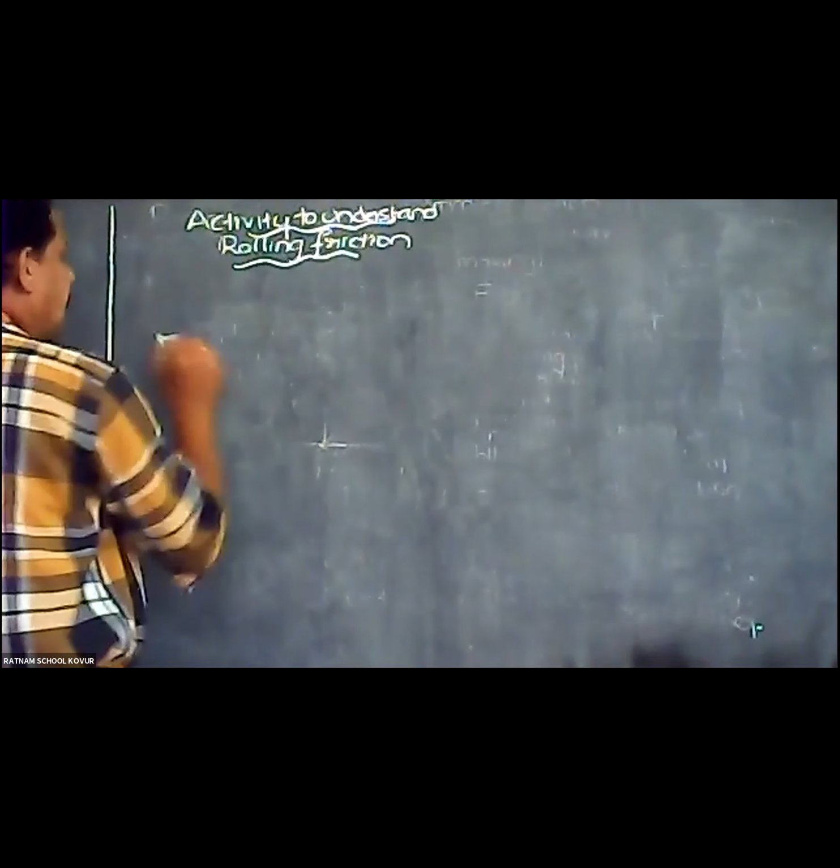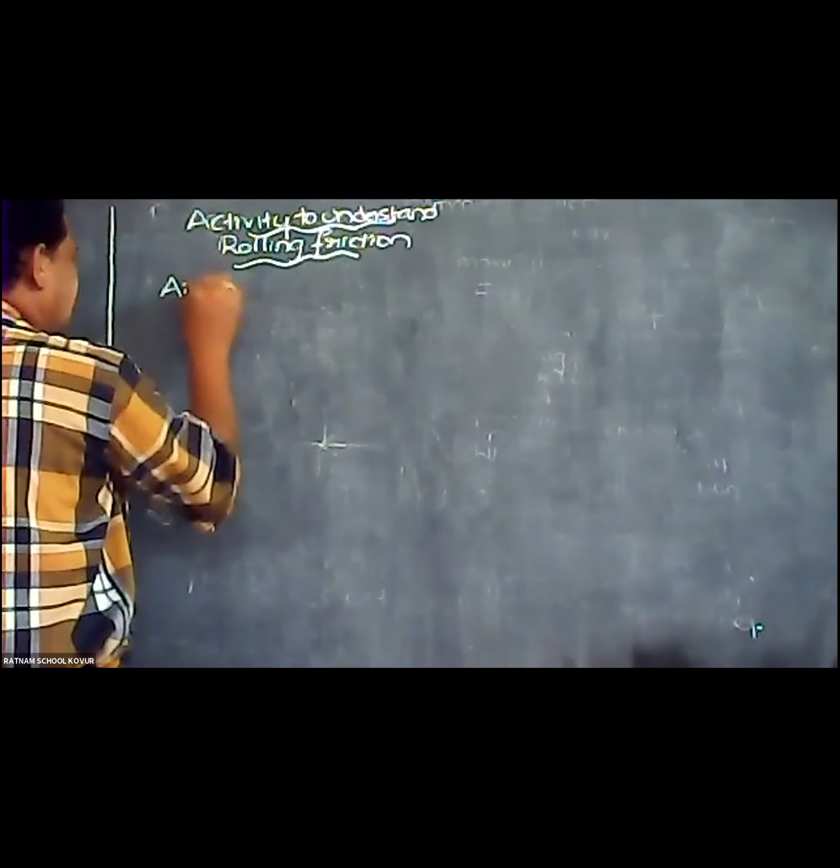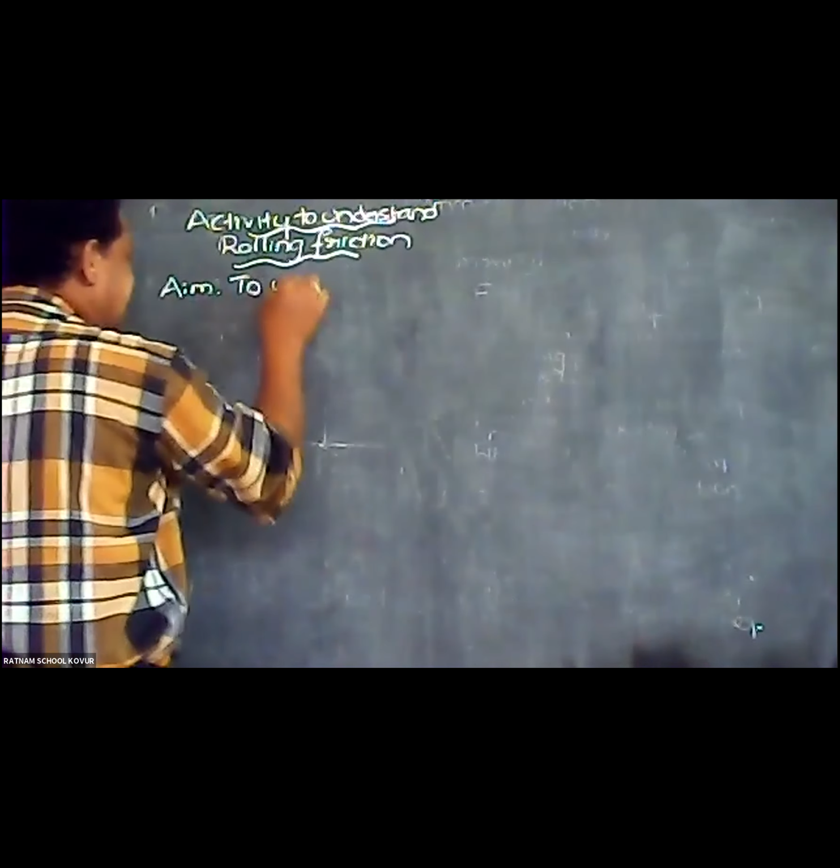Now, the aim is to understand rolling friction.